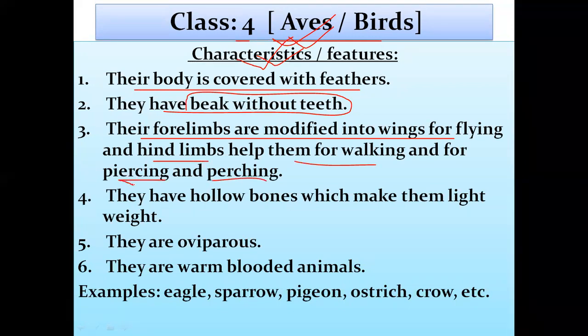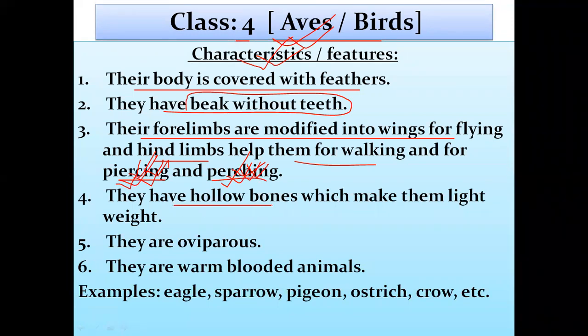Piercing means cutting or tearing the flesh with the help of their feet, like an eagle does. Perching means holding the branch firmly while they are on the branches of a tree or on a wire. Eagle and owl have piercing feet, whereas perching feet help them to hold the branches of a tree firmly.